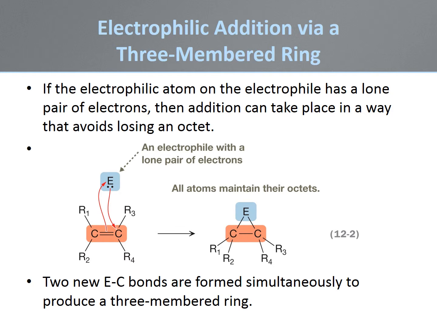When a proton adds to a pi bond, the carbocation formed is relatively unstable due to the loss of an octet of electrons. If, instead of a proton, an electrophile with non-bonding electrons adds to the pi bond, it is possible to form a cationic intermediate where no atoms have lost their full octets. It would be expected that this leads to a more stable intermediate. These intermediates are typically cyclic in structure, as the electrons of the pi bond and the electrons from the electrophile form two sigma bonds simultaneously.